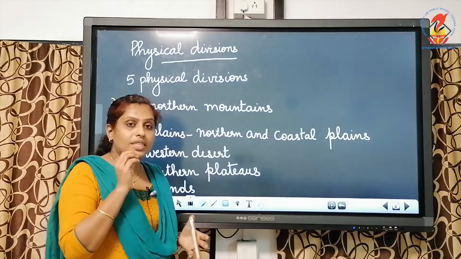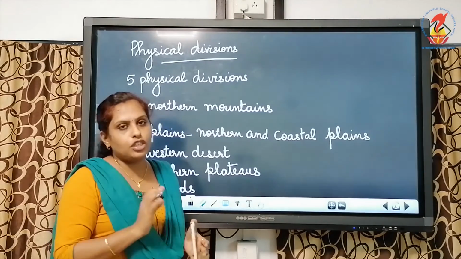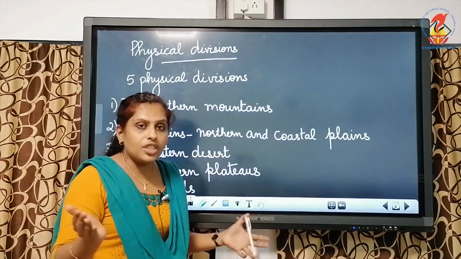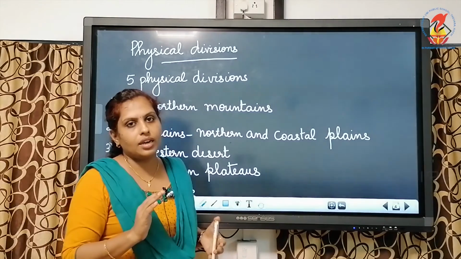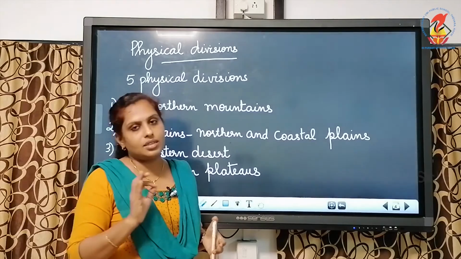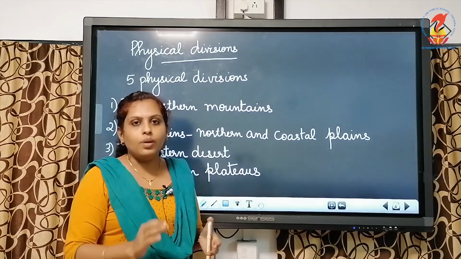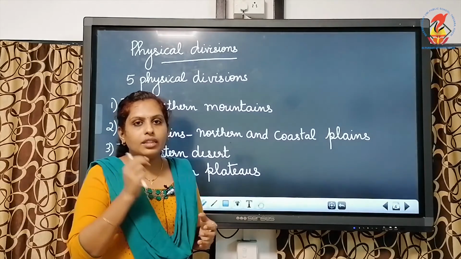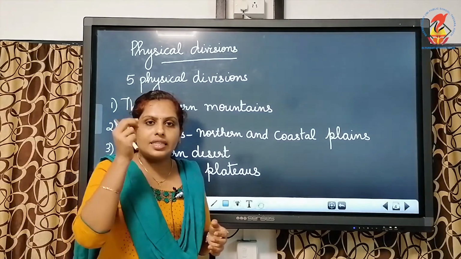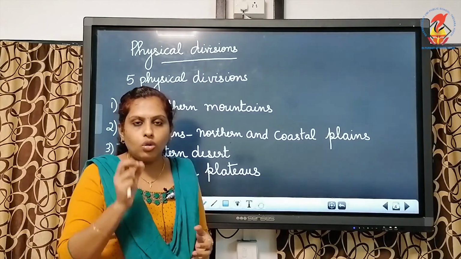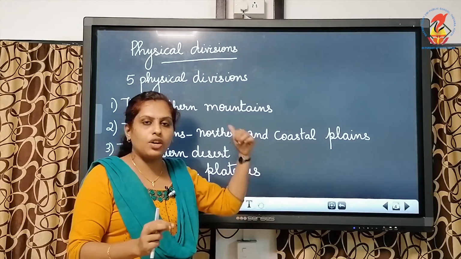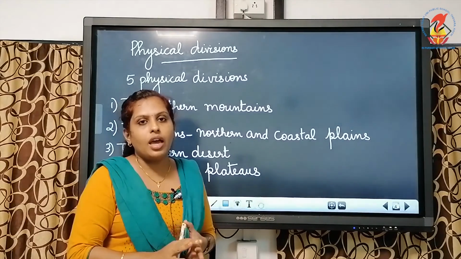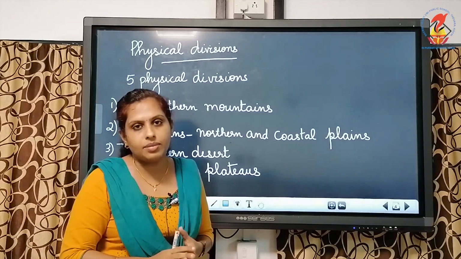We learned about the 28 states and 8 union territories in our country. Then we learned about the largest state and the smallest state in our country. We learned about the 7 sisters of our country. Finally, we learned about the physical divisions of our country. All these points I have said are in the same order in your textbook. Go through it and underline the important points, whichever I have written on the board. Go through your textbook 3 or 4 times.